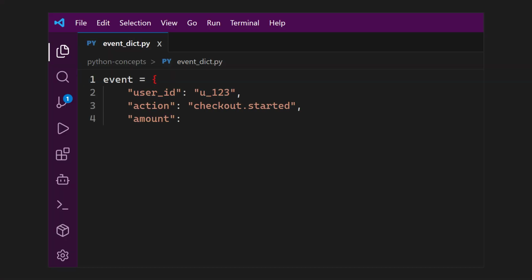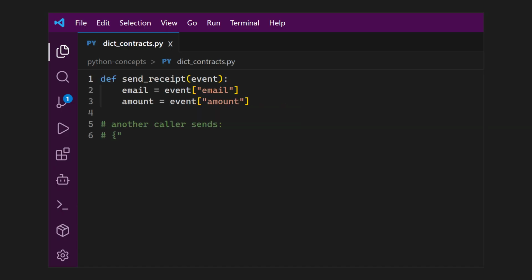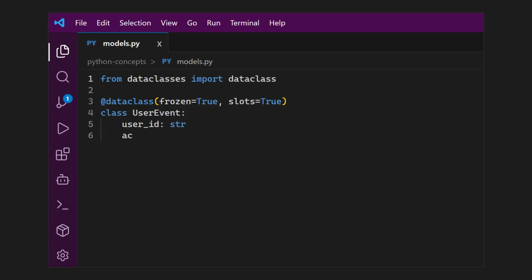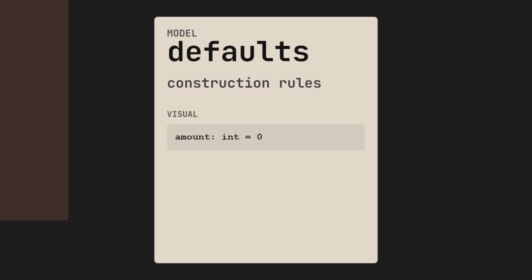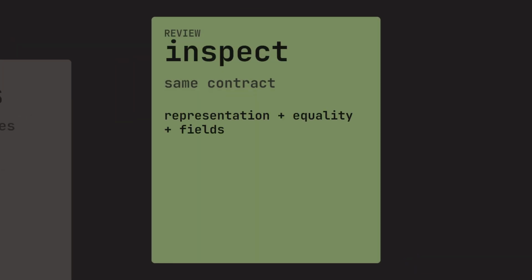The ninth concept is making important data explicit. Dictionaries are useful for dynamic data. They become harder to manage when many parts of the program rely on the same keys and value types. A data class gives that structure a name. It puts fields, defaults, representation, equality, and construction rules in one place. That does not make every object correct by itself, but it makes the expected data easier to inspect and review.